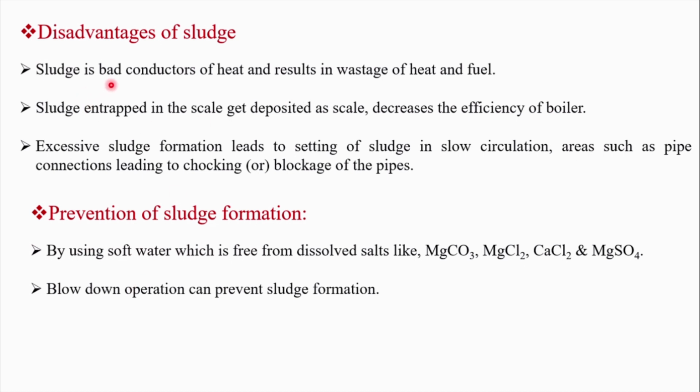Similar to scale, sludge is also a bad conductor of heat and electricity. As a result, there will be a wastage of heat and fuel. And this sludge is entrapped in the scale and the thickness of this will be increasing. Hence, it decreases the boiler efficiency. That means a higher temperature is needed for the production of the steam. And later on, if the sludge is settling and the circulation in the pipes is slow, you can see choking or blockage of the pipes. That means the diameter of the pipe will be decreased. The flow of water will be restricted.